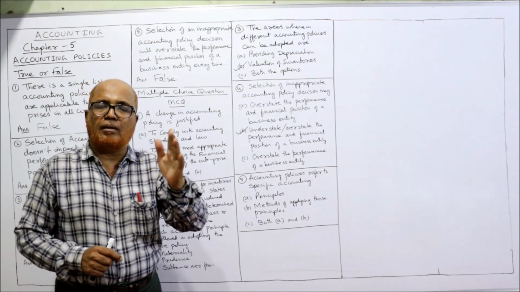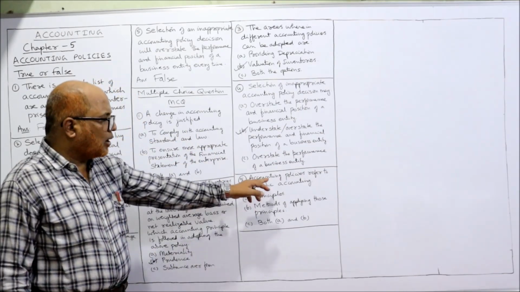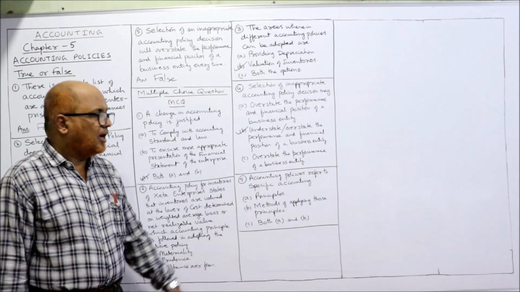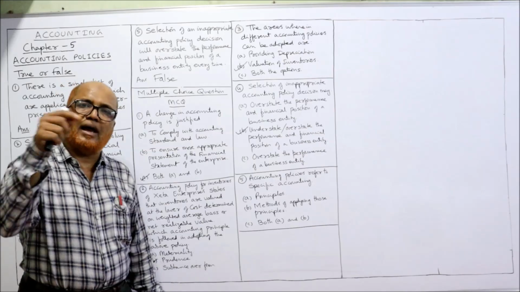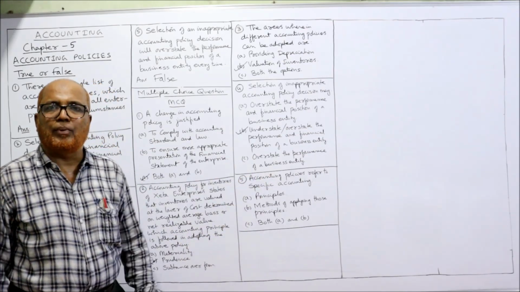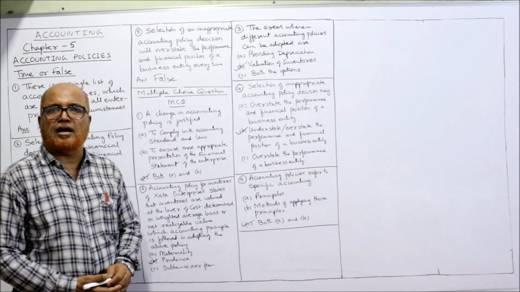So both will come under the category of accounting policies. So here accounting policy means principles of accounting and also methods of applying those principles. So both will come under accounting policies. So both A and B. So C is the right answer.